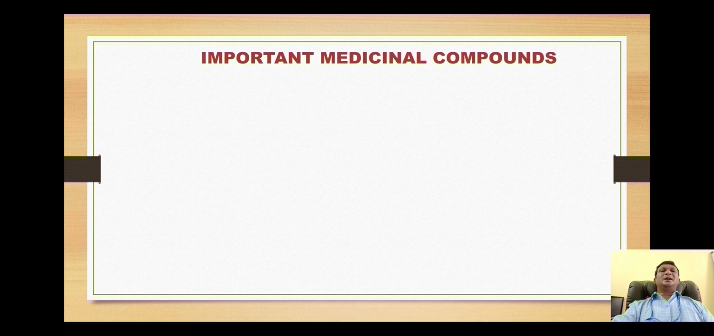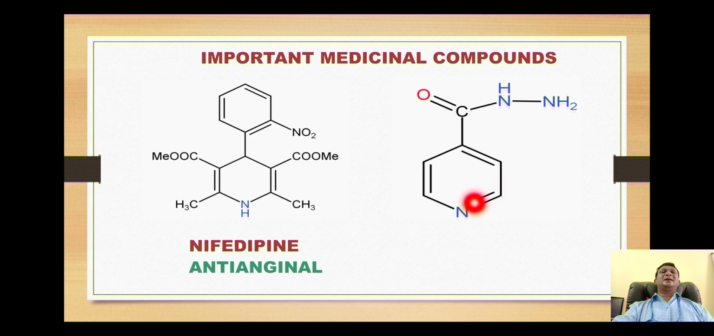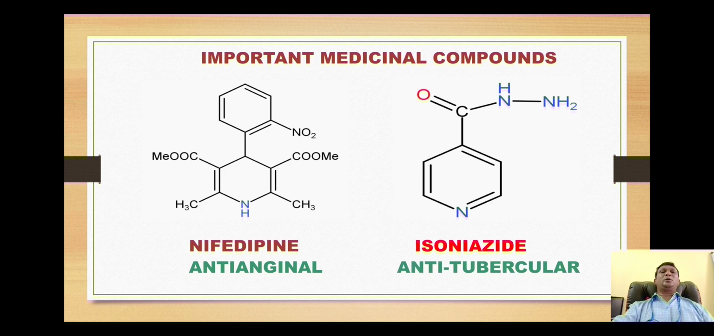Next are the important medicinal compounds of pyridine. The first compound is this one, which is called nifedipine, and it is an example of an anti-anginal drug. The next compound is this one, where the CONH-NH2 group is attached on pyridine at position number 4, and it is called isoniazid, and it is an example of an anti-tubercular drug.